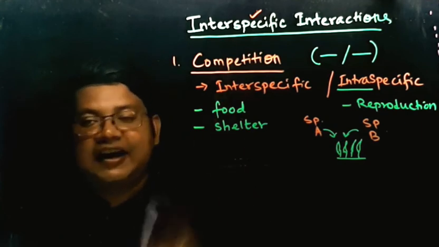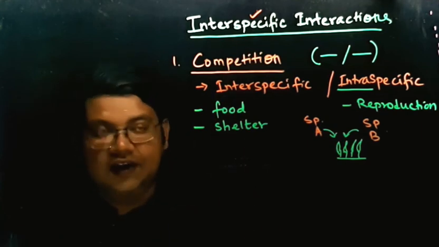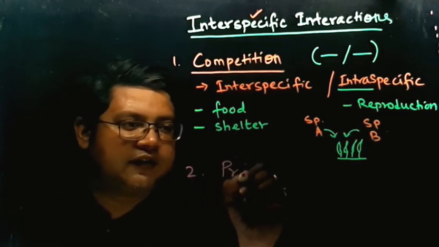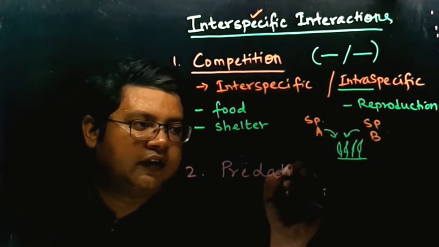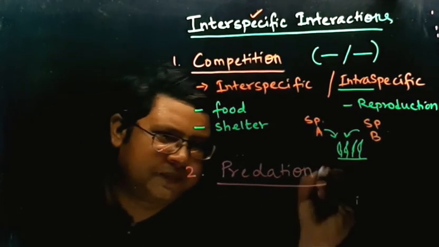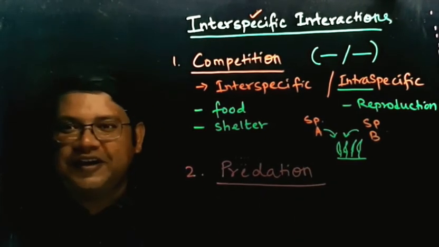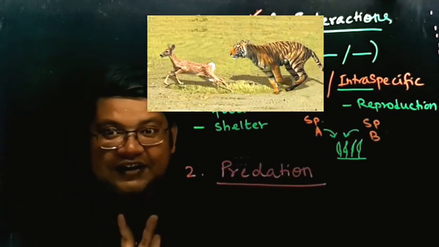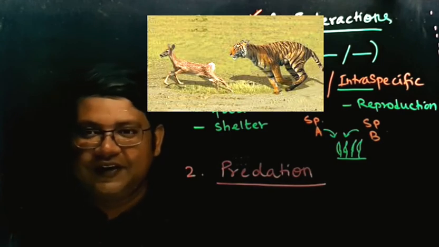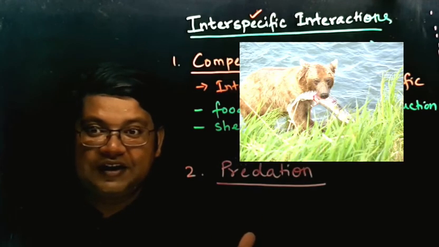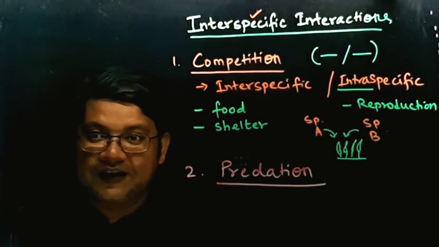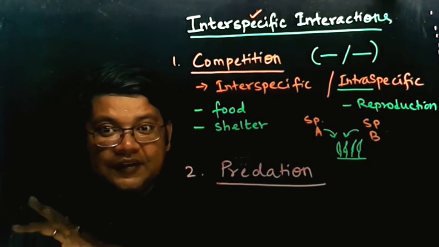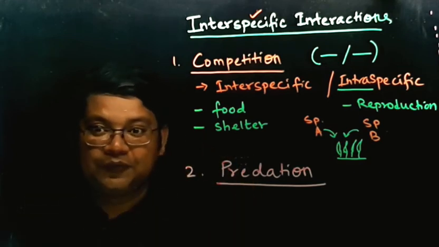Now the second type of interspecific interaction, which is also very unique, is called predation. And we all know about predation. Whenever we learn about predation, this type of photograph comes in front of us, that a tiger is killing a deer. Let us say over here, a bear is killing some fish. So what does predation mean? One species is killing the other species for food.